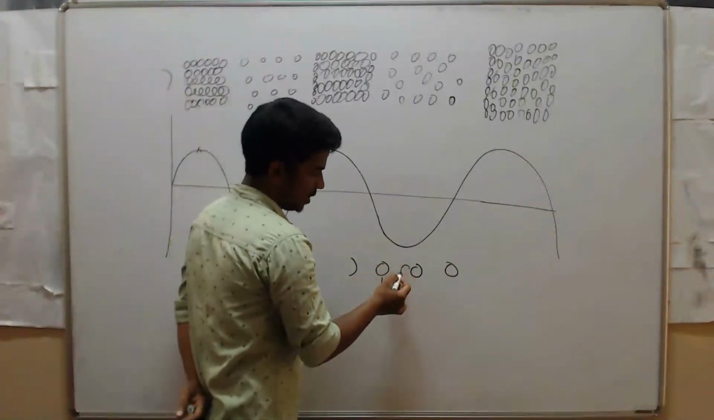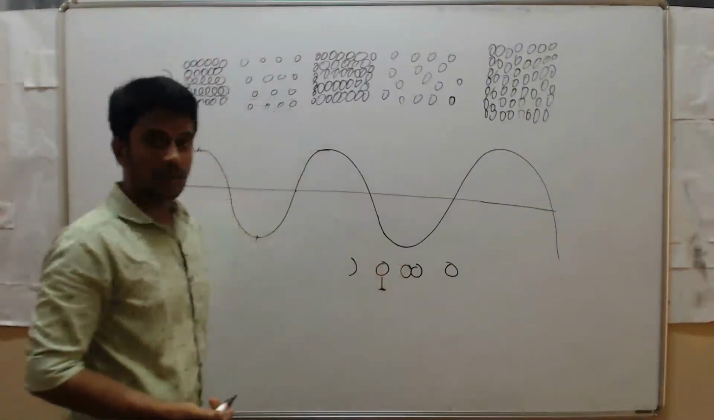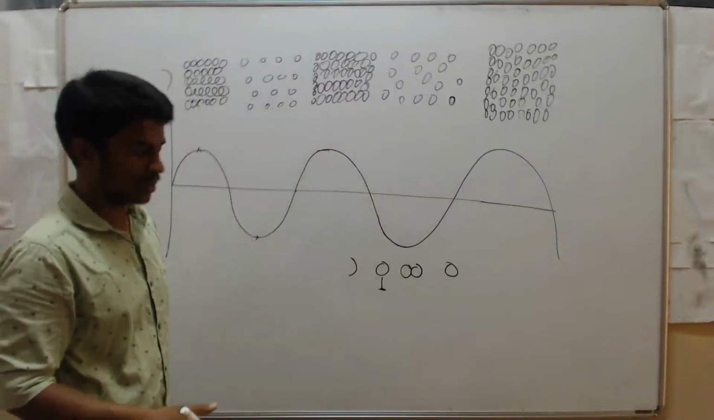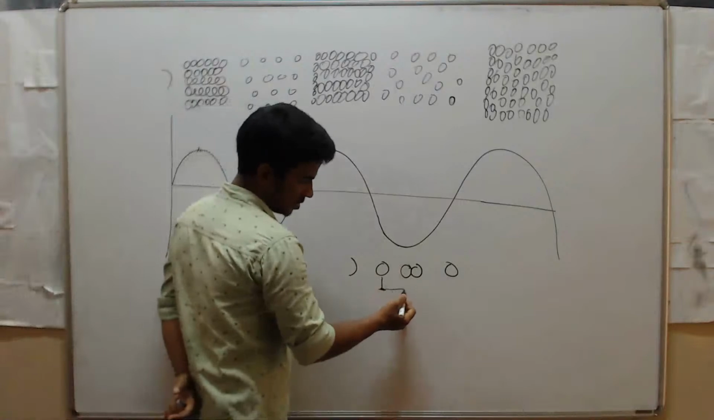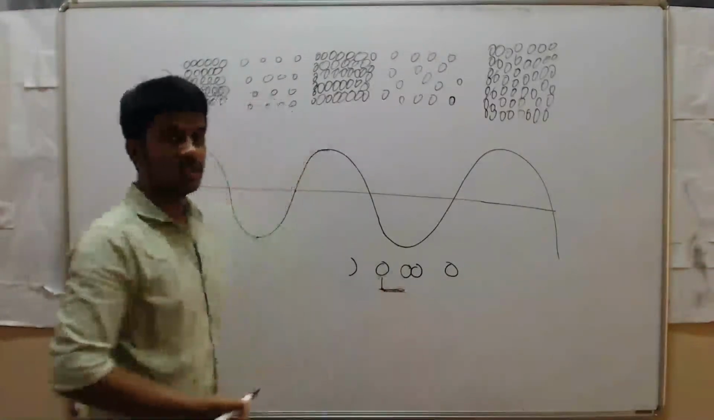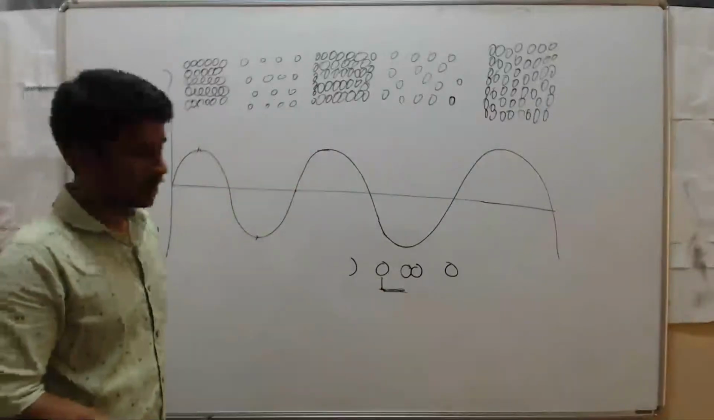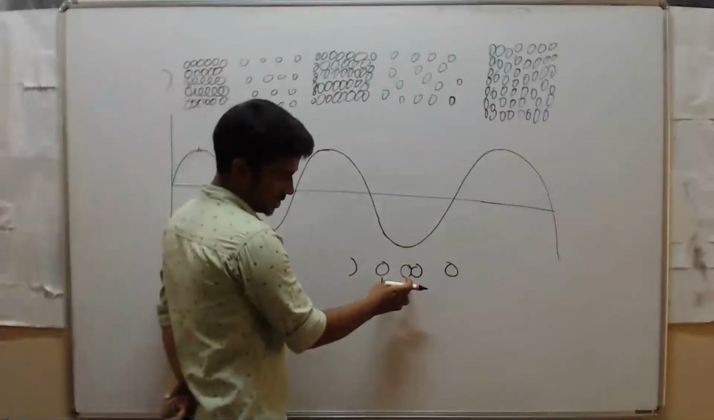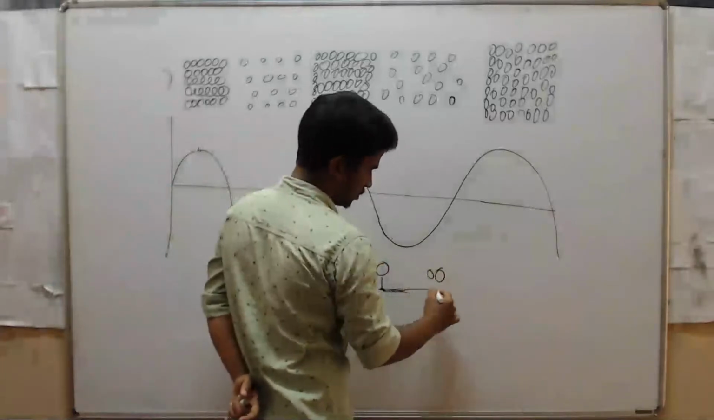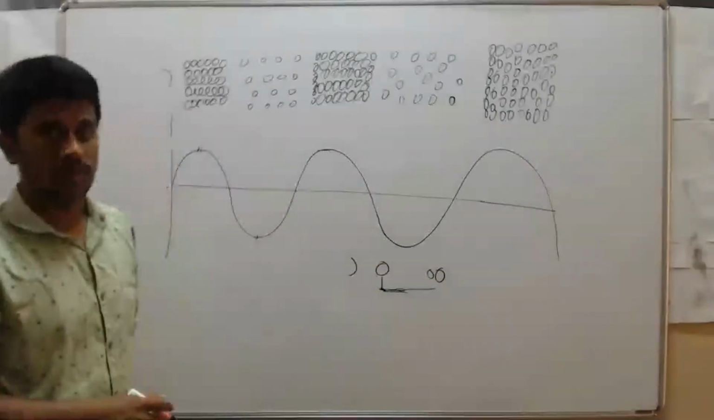So it collides with the neighboring atom. So it covers some distance, right? It displaces from its original position. See here, this distance from here to here is called amplitude. Suppose it covers more distance, then we can say that it has more amplitude.